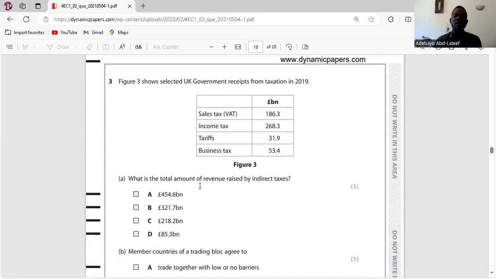What is the total amount of revenue raised by indirect taxes? We're talking about indirect taxes, which are taxes on consumption. And we have direct taxes, which are taxes on income, taxes on profit, taxes on inheritance. So here we have sales tax, which is value-added tax, an example of indirect tax. Income tax, an example of direct tax. Business tax or corporate tax is an example of direct tax. So we have sales tax and the other indirect tax, which is 186.3 plus 31.9, which is 218.2. So the answer is C. Is it clear? Yes. Move on.